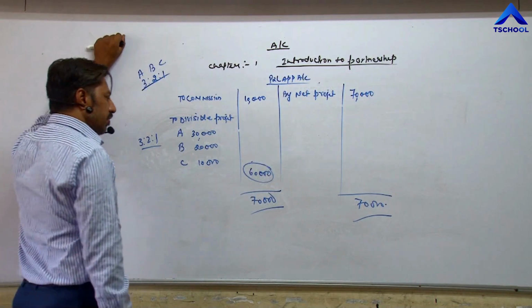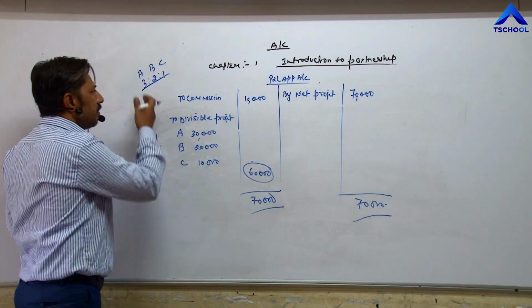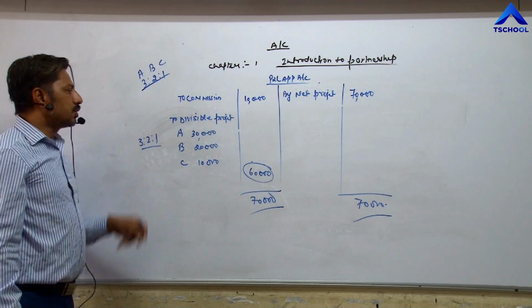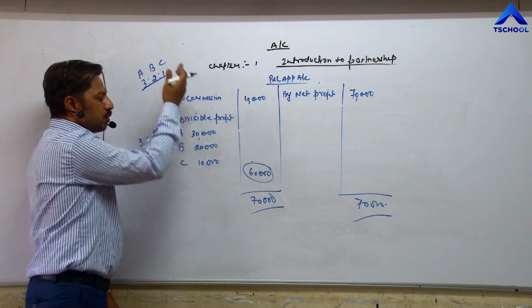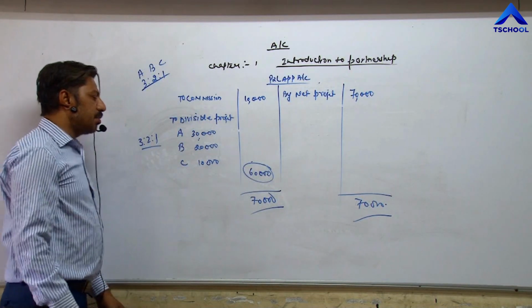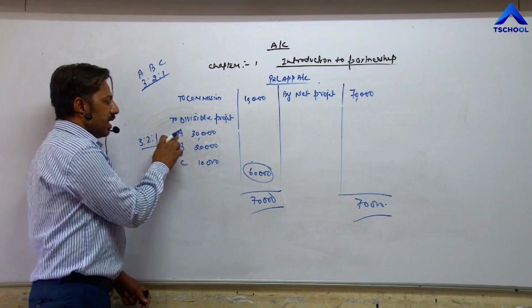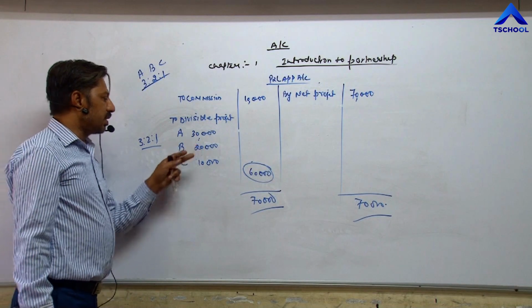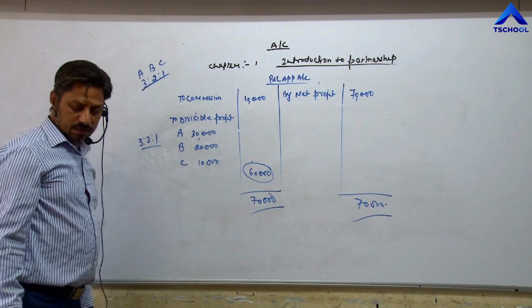That 60,000 will be distributed among three partners A, B and C in ratio 3:2:1. As a result, A gets 30,000, B gets 20,000, C gets 10,000.